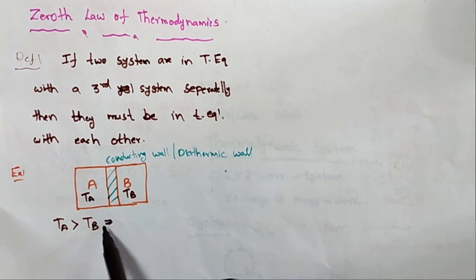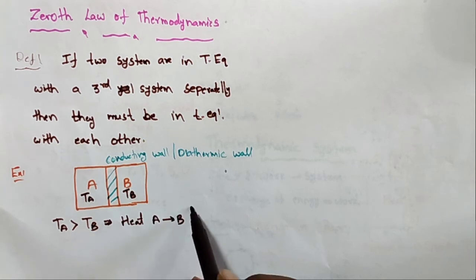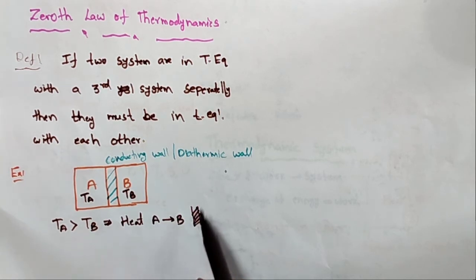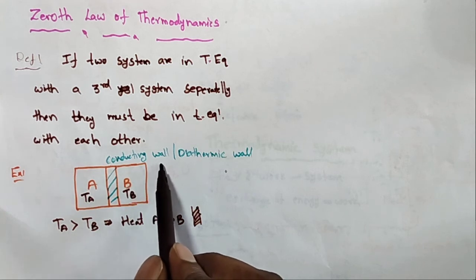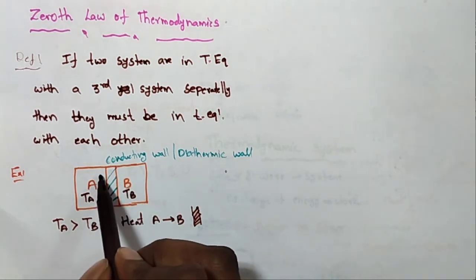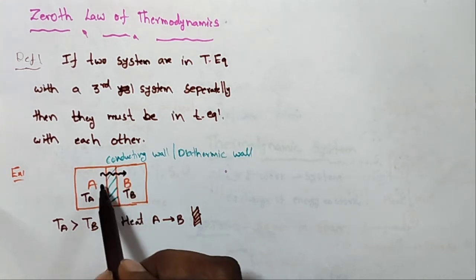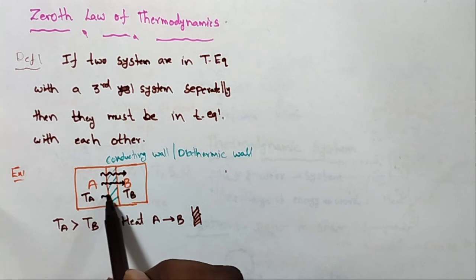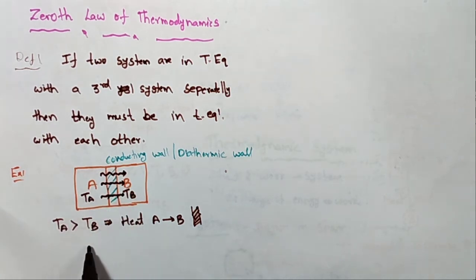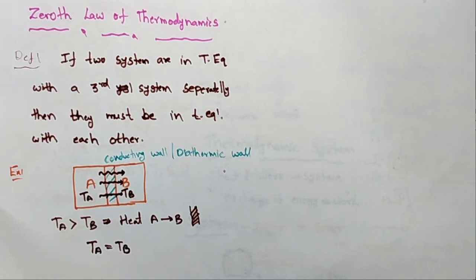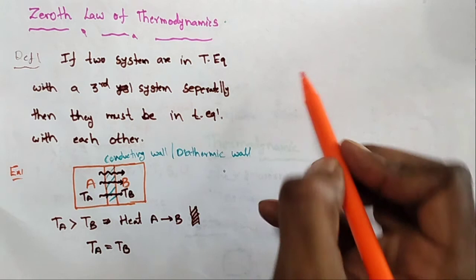So what happens? The heat is transported from A to B through the thermally conducting wall. The heat is transported from A to B until we reach the same temperature, that is TA is equal to TB. This is called thermal equilibrium.